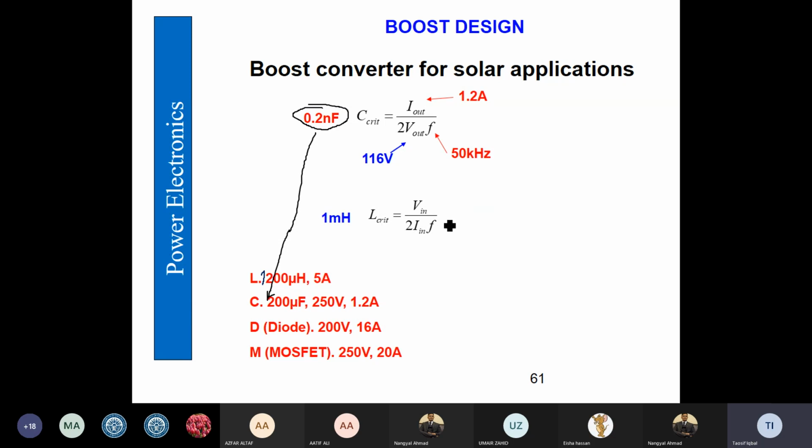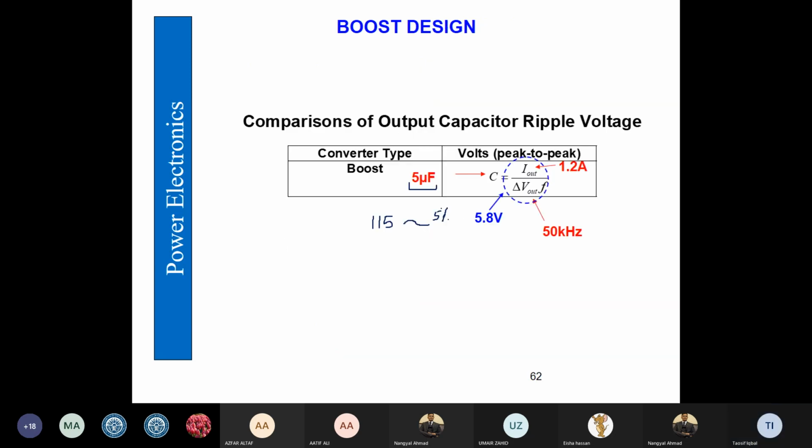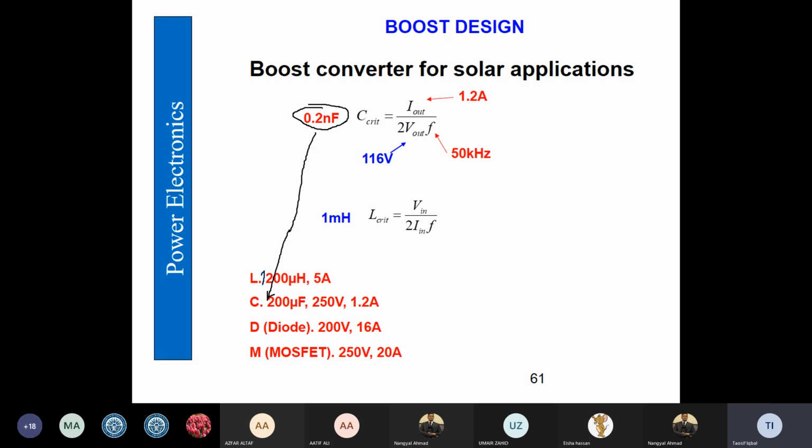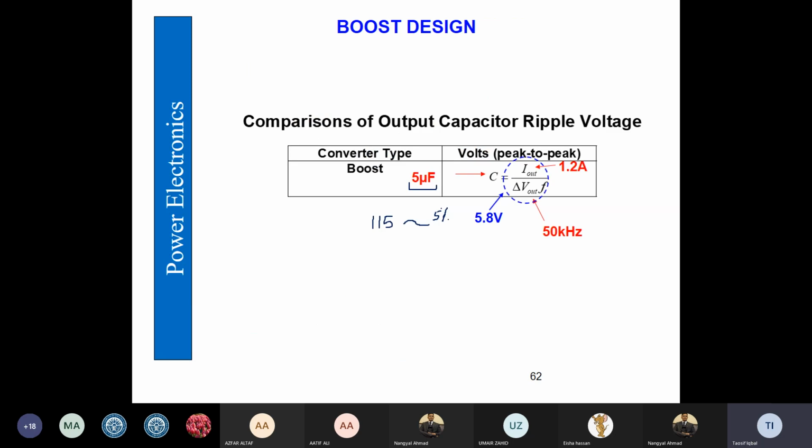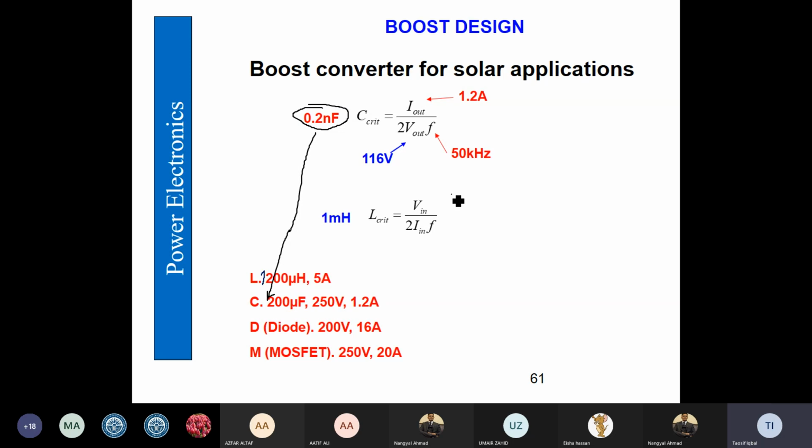Similarly, we find out the critical inductance: V in over 2 times I in times F. Where are the values? So input side voltage is the PV panel voltage.